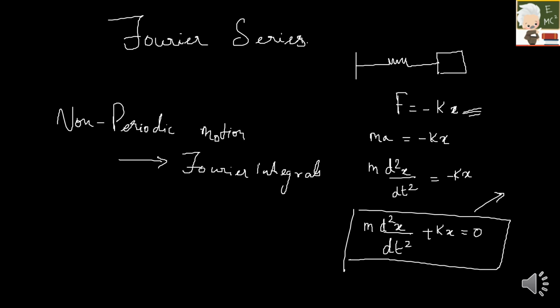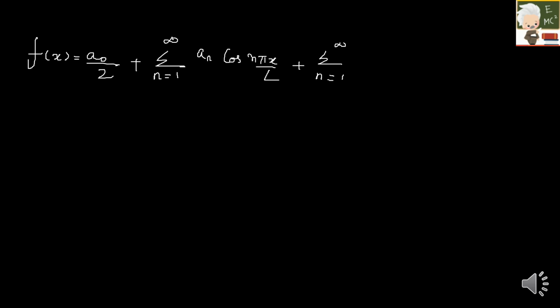In this Fourier series, we will be using some power series to approximate a complicated function. Now we will see what exactly a Fourier series is. So let's see what the formula for Fourier series is. Here f of x is equal to a naught by 2 plus summation n equals 1 to infinity a n cos n pi x by L plus summation n equals 1 to infinity b n sin n pi x by L. So this is how your Fourier series is represented.